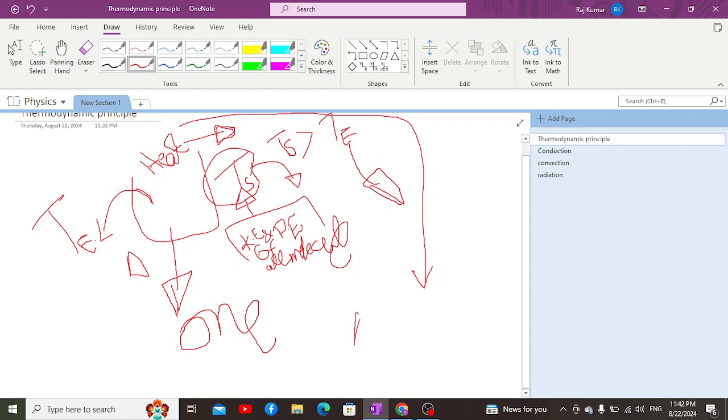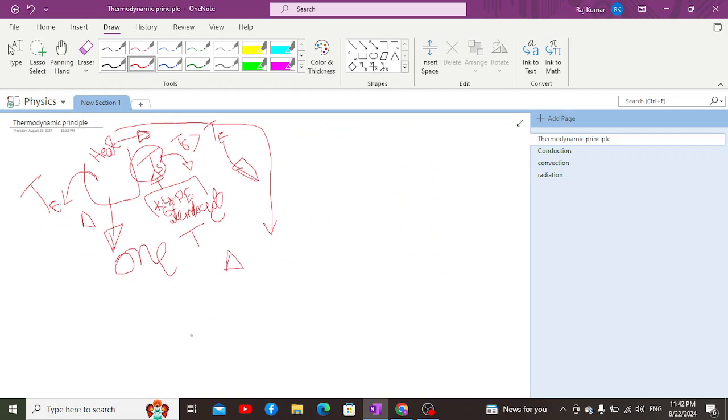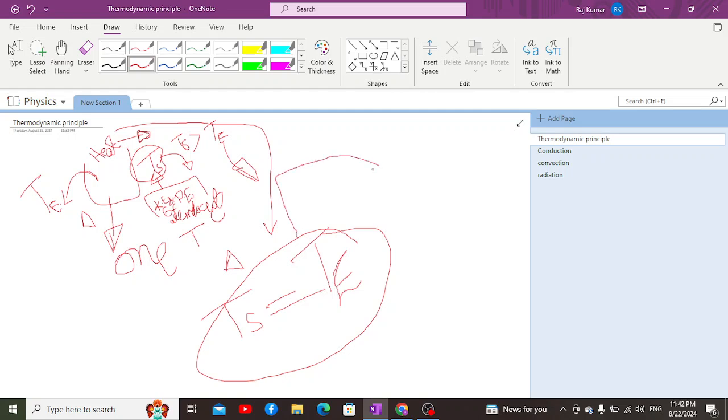So the first thermodynamic principle says that if two bodies have a difference in their temperature, a difference in their internal energy, then they must equalize their internal energy. They must equalize their temperature. So what does this mean? This means that the temperature of the system should be equal to the temperature of the environment. And for that to occur, we need the transfer of internal energy from its higher state to lower state, and that occurs in the form of heat.